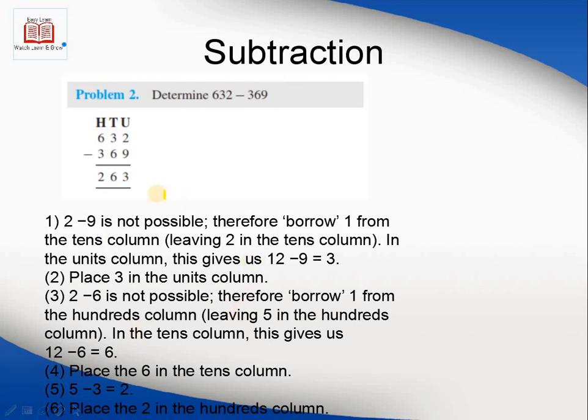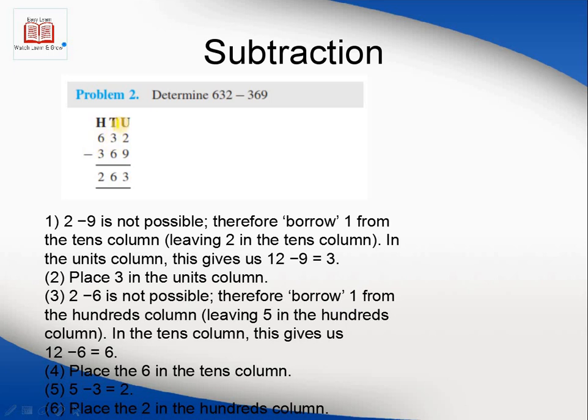The same I had already explained, but the next topic is subtraction. 632 minus 369. Again the same pattern, starting from the right side, that is the least significant bit. 2 minus 9 is not possible, therefore we need to borrow 1 from the tens column, that is the 3 here.